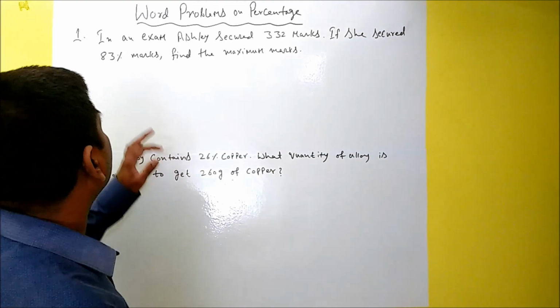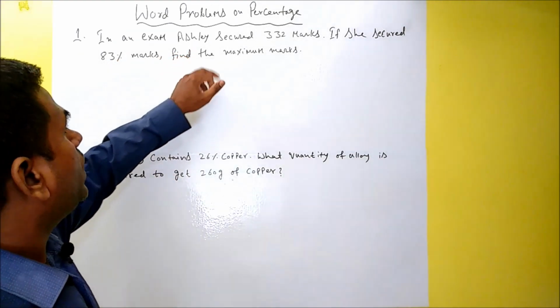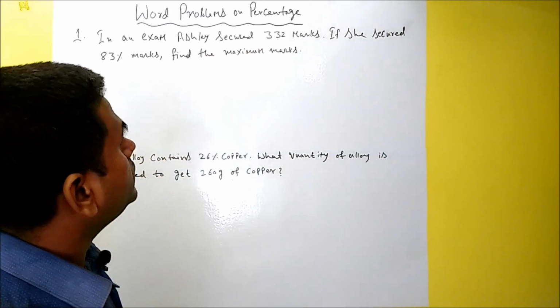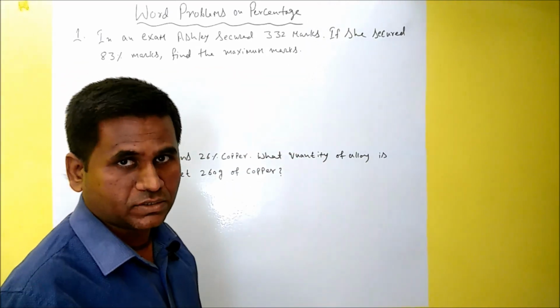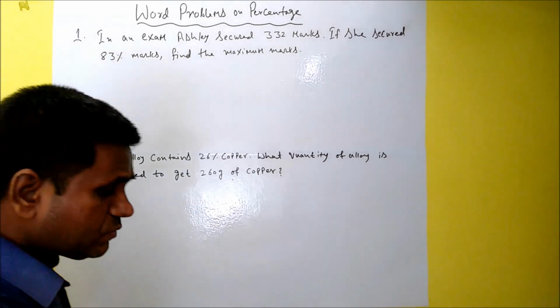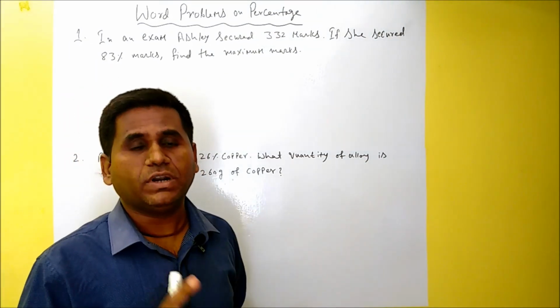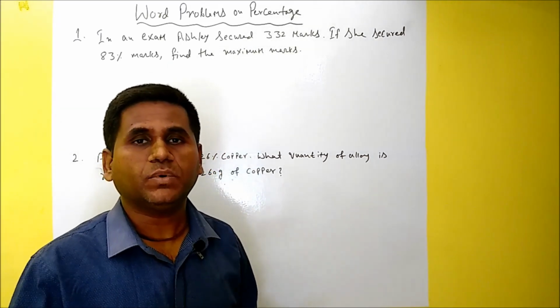Okay. So the first word problem which we are going to solve is: in an exam, Ashley secured 332 marks. If she secured 83% marks, find the maximum marks. So we have to calculate the maximum marks here. In the concept we have learned in percentage, there will be three things. One is quantity, another one is total quantity, and third one is the percentage.